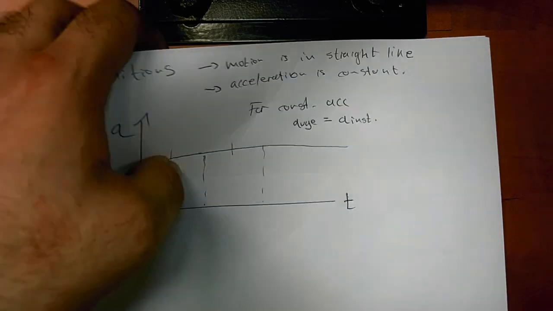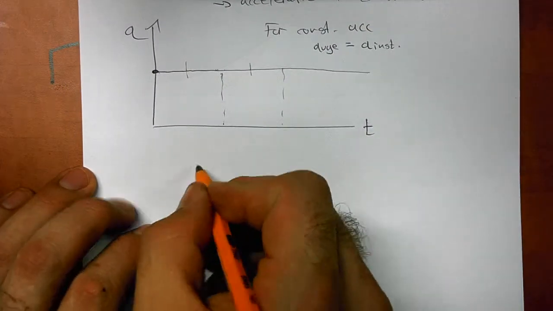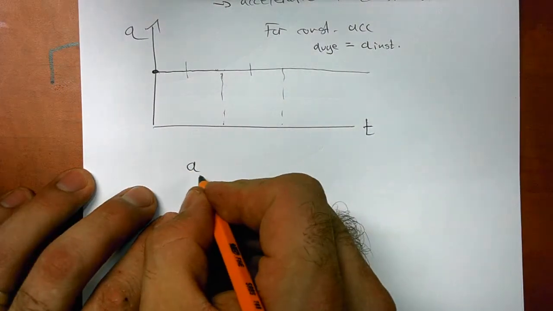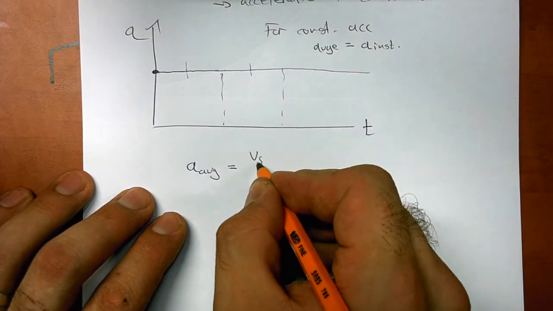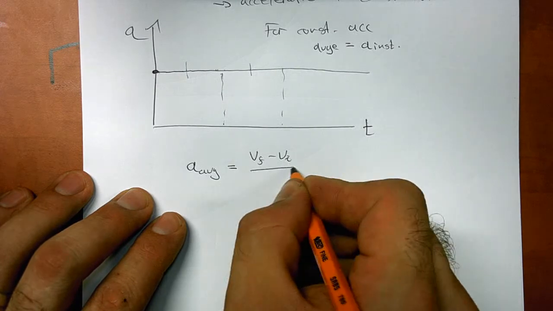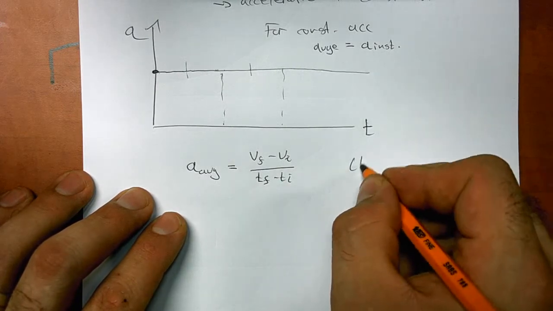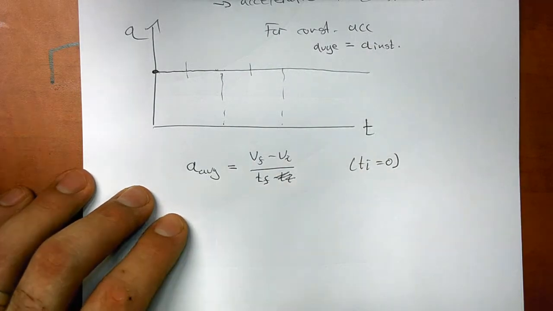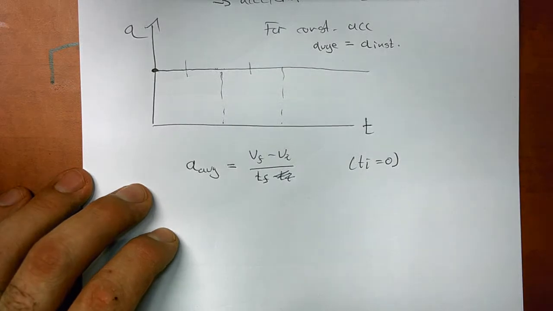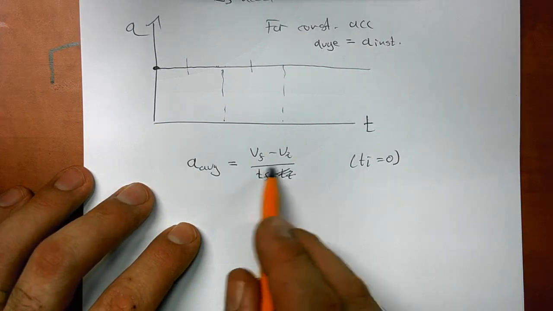Now this already gives us one equation that we can work with. If we look at how we defined average acceleration, we said this is equal to our change in velocity over a change in time. Now I'm just going to assume that our initial time was 0, just so that I can cancel it out. It doesn't have to be like this. You can put any value in there and just substitute in delta t.